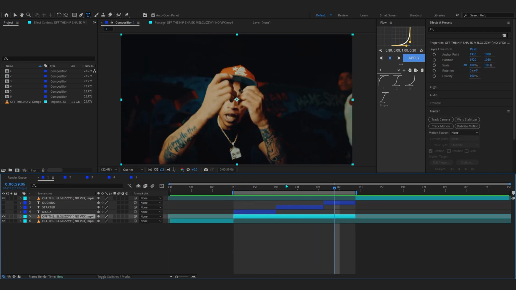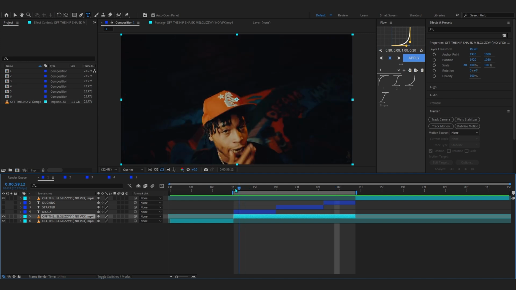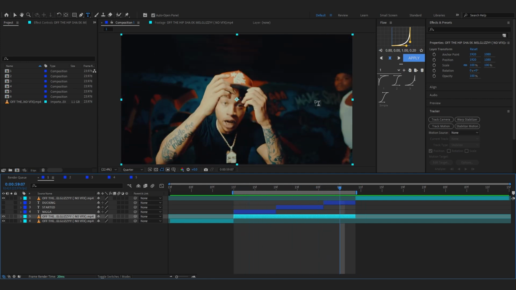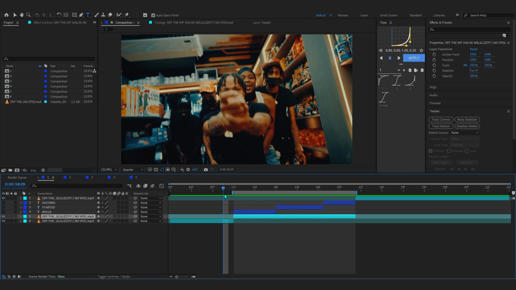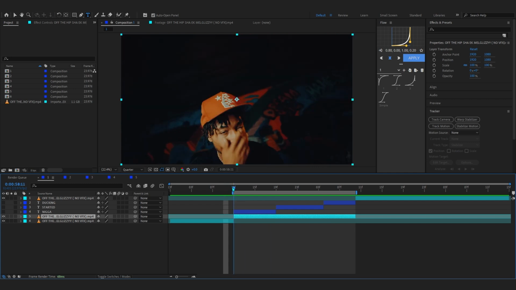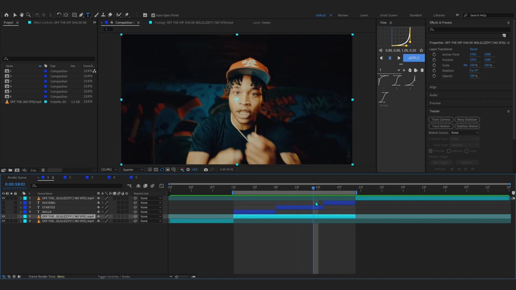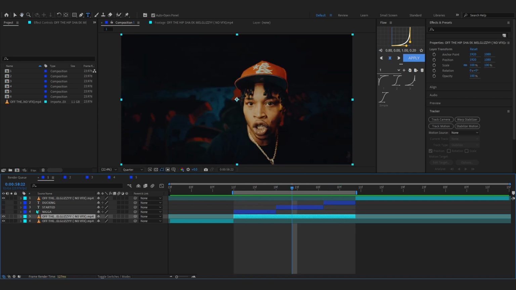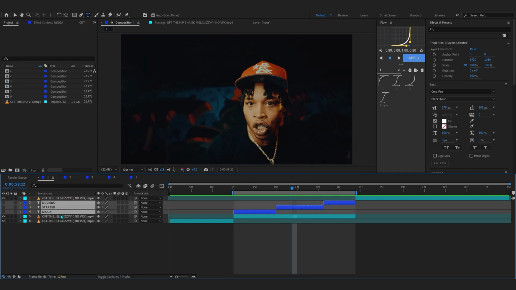For the NY drill type of videos, you can see our character and our camera have a lot of movement, and in the background we don't have much to track from, so our track camera would probably fail. To fix that, we'll be using our artist's face and a 2D motion tracker and just do it like 3D. It's a little trick that I use, so I'm gonna show you how to do it. You can see I hid all of my text layers for now.